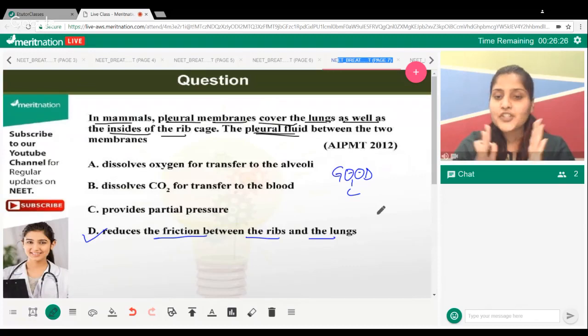Exactly. If something is moving within a limited structure, there are chances of friction, and the fluid between your pleural membranes is responsible for absorbing it, for absorbing the shocks as well. Exactly. Perfect answer, Rebecca and Nikhil.